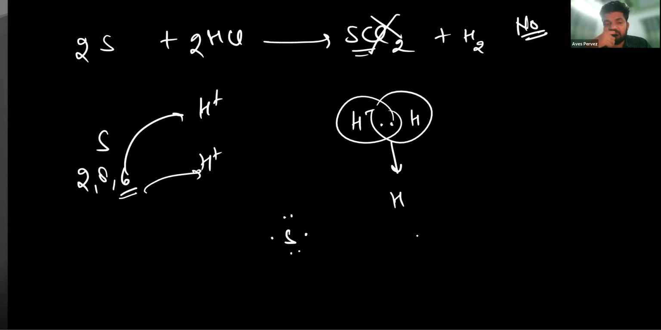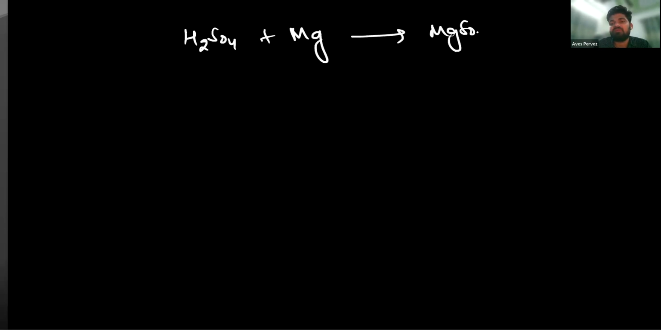Sir, understood? Can you explain the first one? Yes, let me explain. What happens when acids, for example H2SO4, react with magnesium? We get magnesium sulfate plus hydrogen gas.